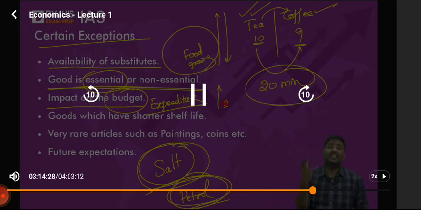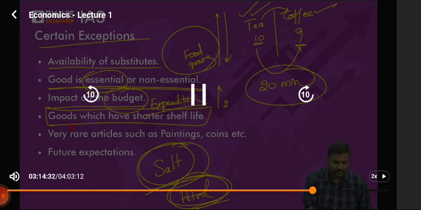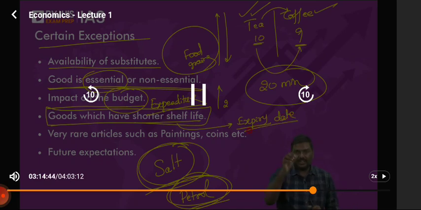Goods which have shorter shelf life. What do you mean by shelf life? Expiry date. Simple. Shelf life is nothing but expiry date. Let me give a very simple example. How many of you think vegetables we can keep for a very, very longer duration? The longer duration means what?